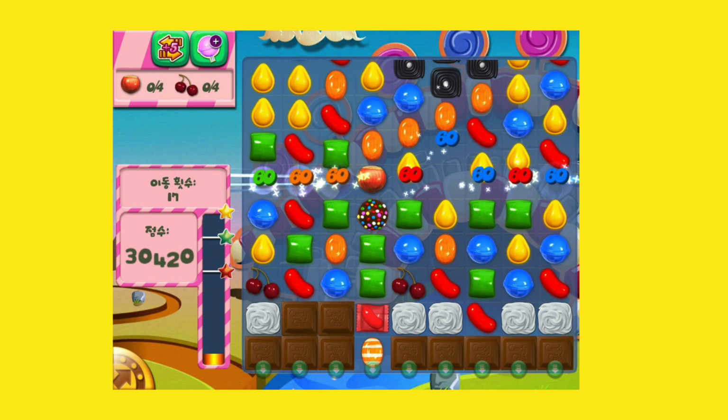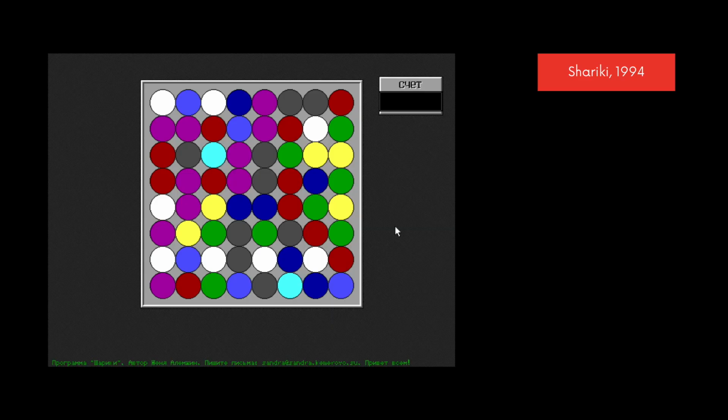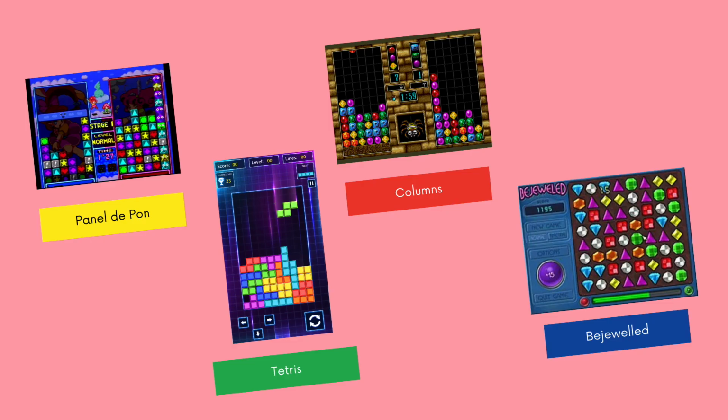The Match 3 game format originated from the 1994 game Shariki by Russian programmer Eugene Alemzhin. In Shariki, a player would match 3 or more balls of the same colour vertically or horizontally by swapping adjacent balls. This was then adapted into games like Panel de Pon, Tetris, Columns, and Bejeweled.